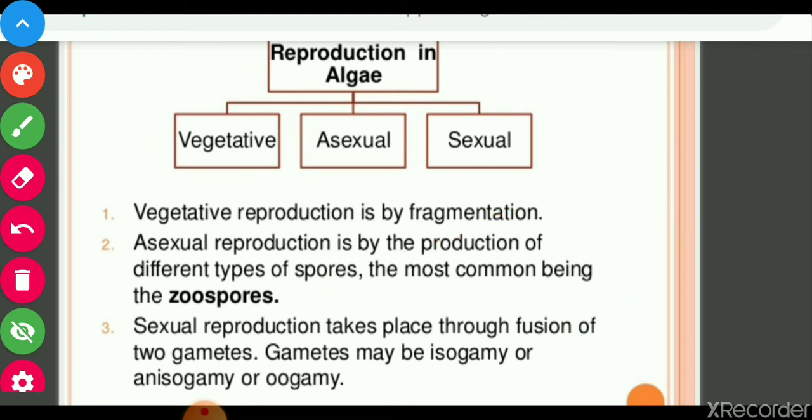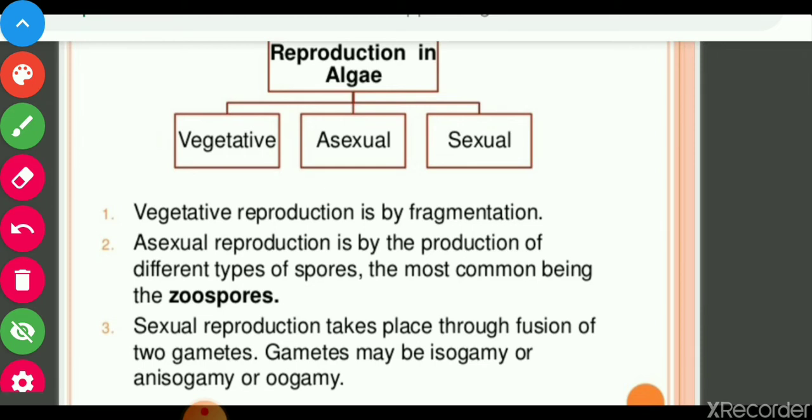Now, sexual reproduction takes place through fusion of two gametes. Gametes may be isogamous, anisogamous, or oogamous. If the two gametes are similar in size, it is the isogamous type.